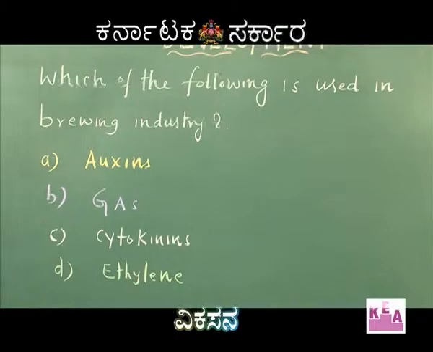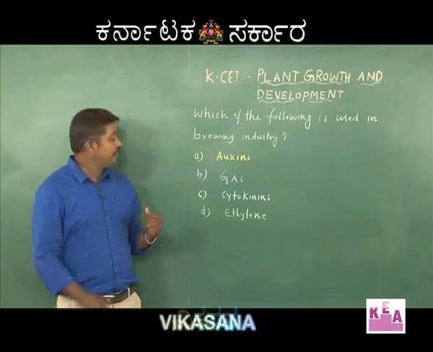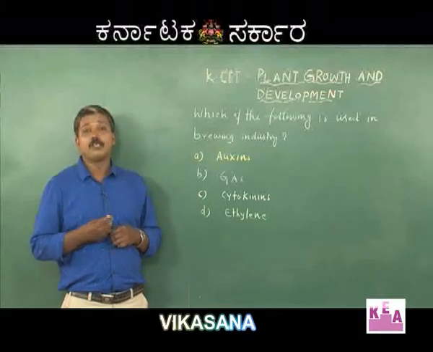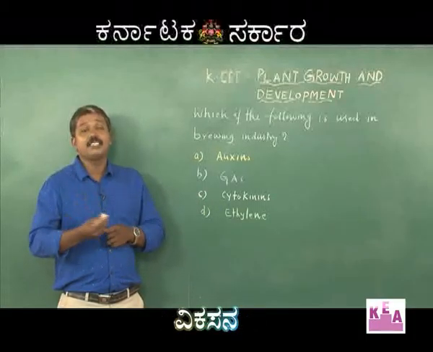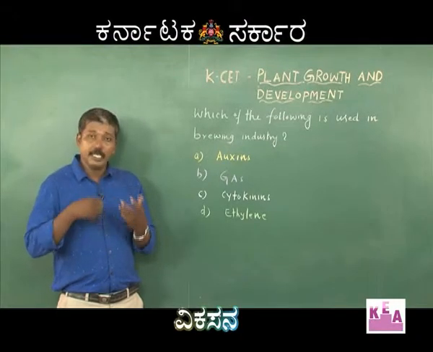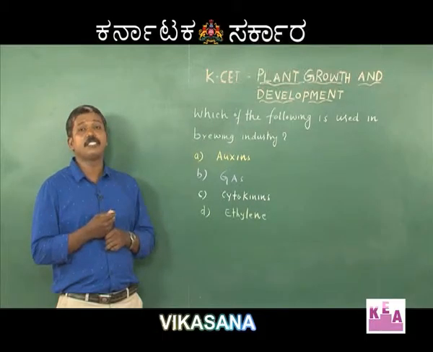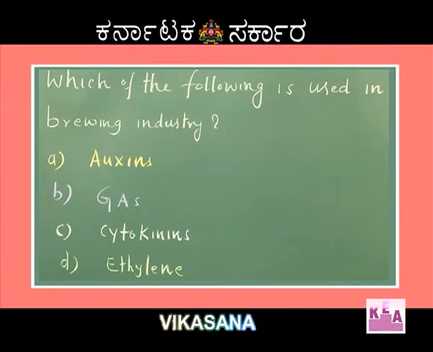Auxin is not a seed germination promoting hormone. Cytokinin is also not a seed germination promoting hormone. Ethylene is also not a seed germination promoting hormone. Hence, the correct option is gibberellic acid or gibberellins, which promote seed germination generally as well as in the barley, which is used as a raw material in brewing industry. Hence, the correct option is gibberellic acid.